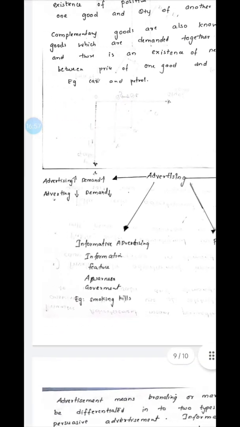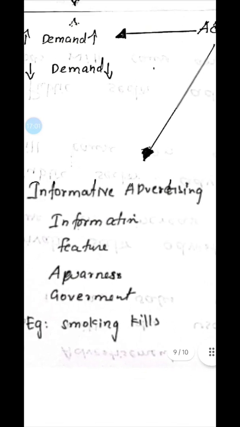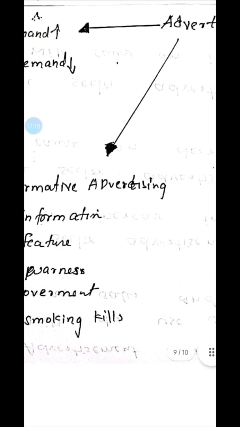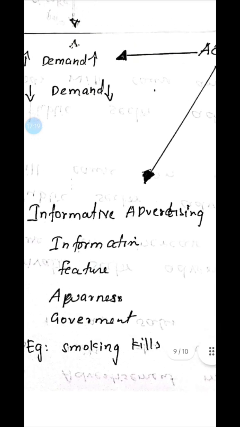What is the meaning of informative advertising? Where you provide information, the features of the product, awareness. The government will provide awareness of a particular good, like cigarettes are not good for health, smoking kills, etc. So you will be aware. If you are conscious about your health, you will not purchase that particular good. So the demand will fall. This kind of advertising also reduces the demand.